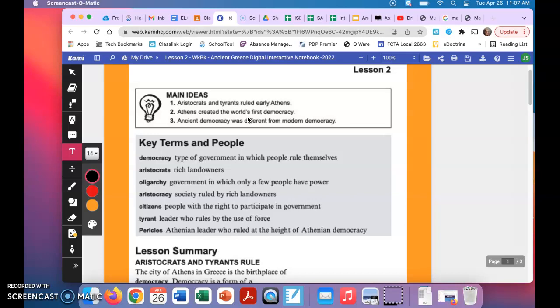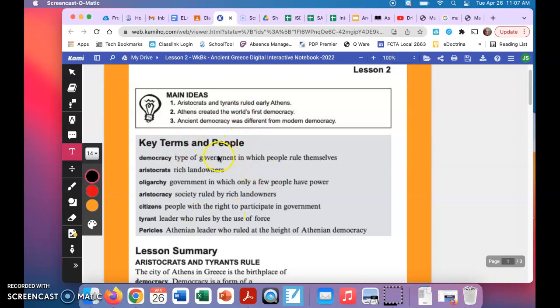I'm going to read the main ideas first. Number 1, aristocrats and tyrants ruled early Athens. Number 2, Athens created the world's first democracy. Number 3, ancient democracy was different from modern democracy.